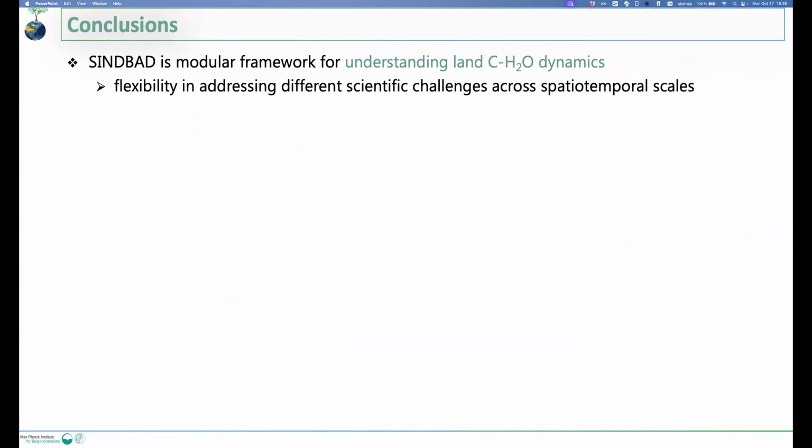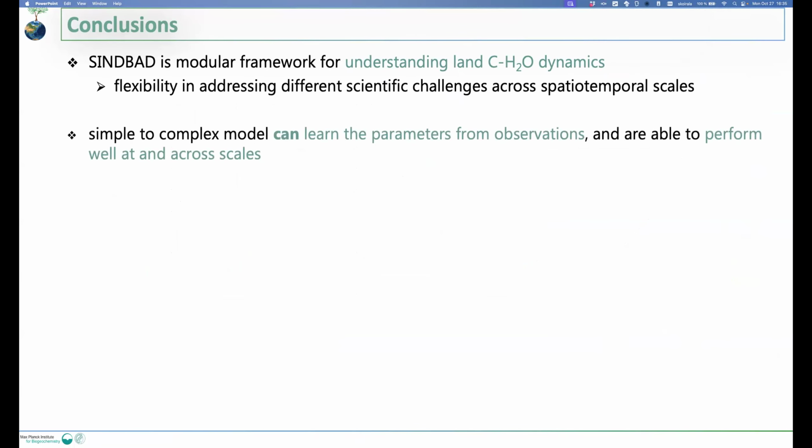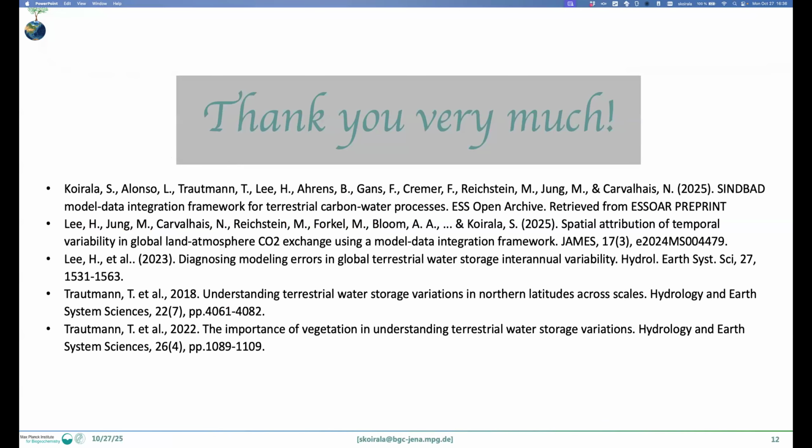So basically, we have developed a framework from scratch to do the water and carbon dynamics. We can build different models with the same framework, and we can learn parameters from the observations, and we do well across scales. If you have any comments or suggestions, I'm open to ideas and collaboration discussions here, because it's a slightly different community for me. And with that, I would like to thank you.